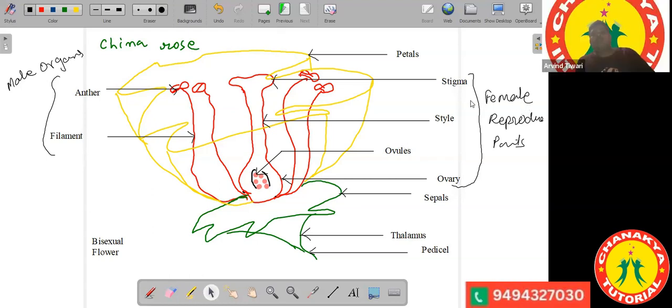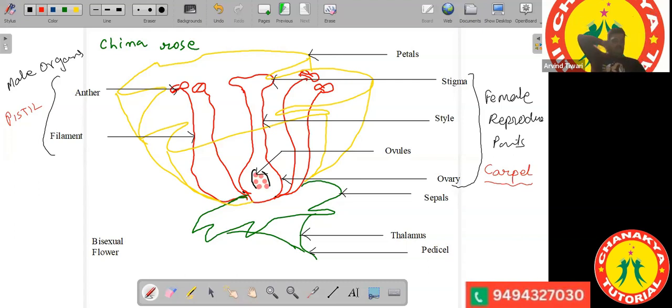Now this female reproductive part, stigma, style, and ovary, together they are also called carpel. There is another name for them: they are together called carpel. So carpel refers to the female reproductive parts, stigma, style, and ovary. And the filament and anther, which were the male organs, together they are called stamen. Okay. So now everyone is able to remember all the parts of the diagram.